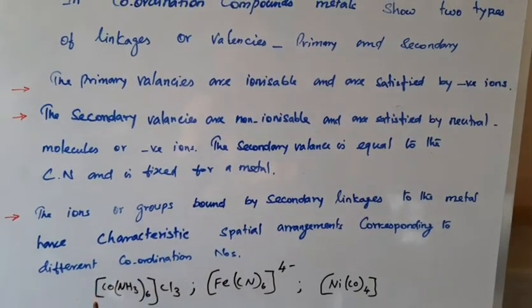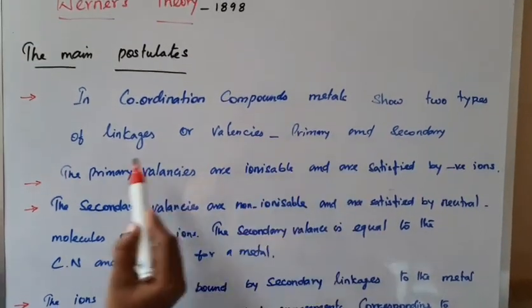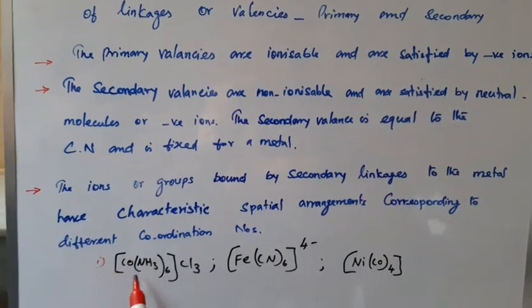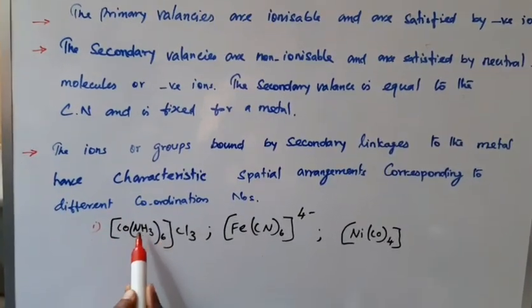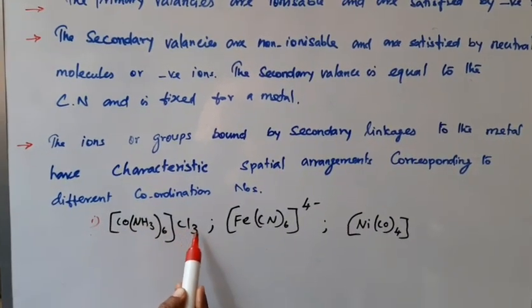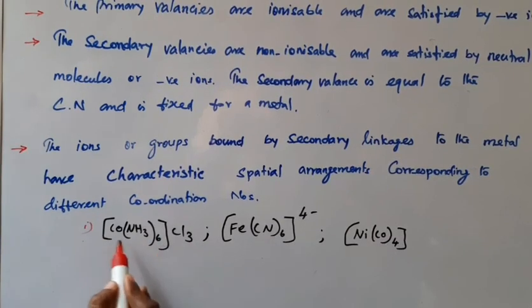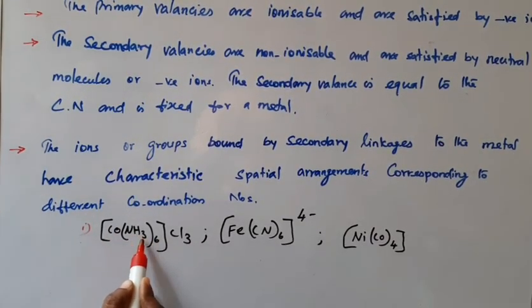The first one: in coordination compounds, metals show two types of linkage. Let me write the complex, like hexaamminecobalt(III) chloride. Here the complex contains the central metal atom as well as ligand groups.